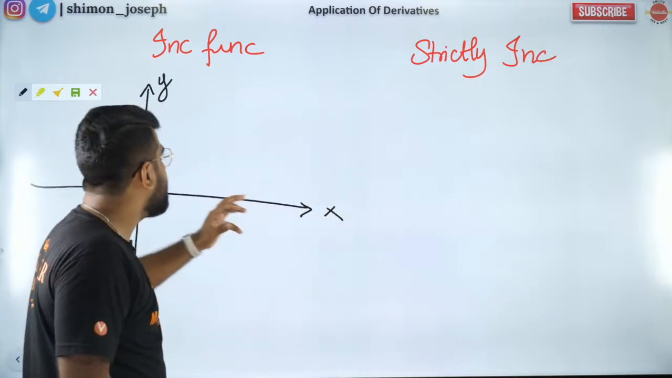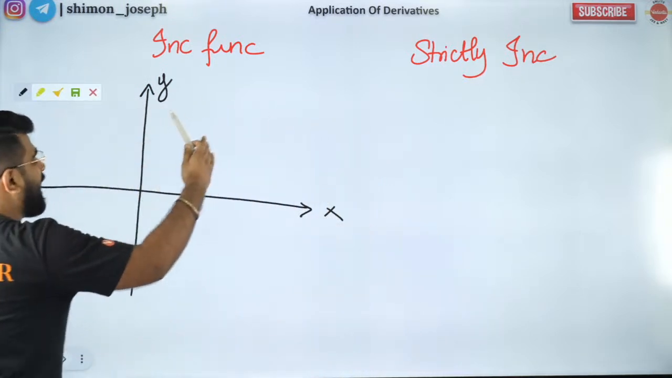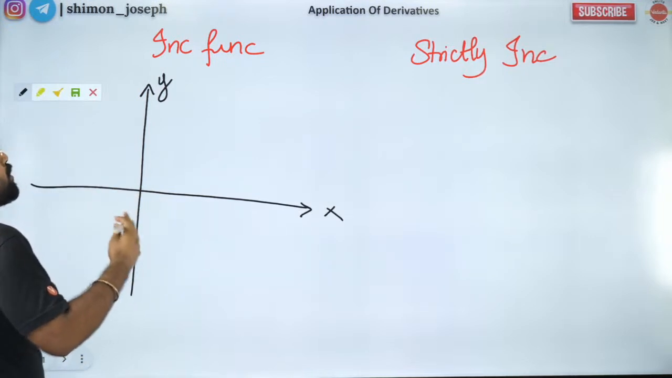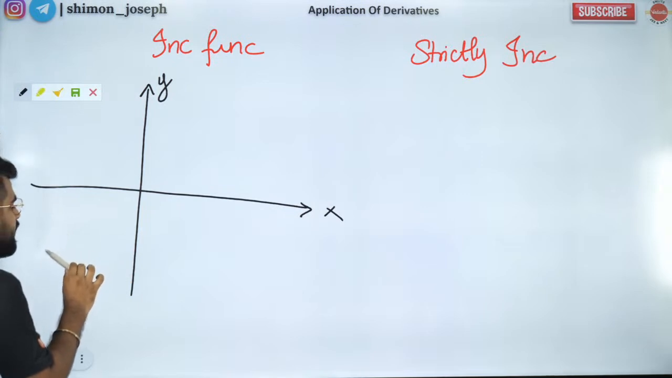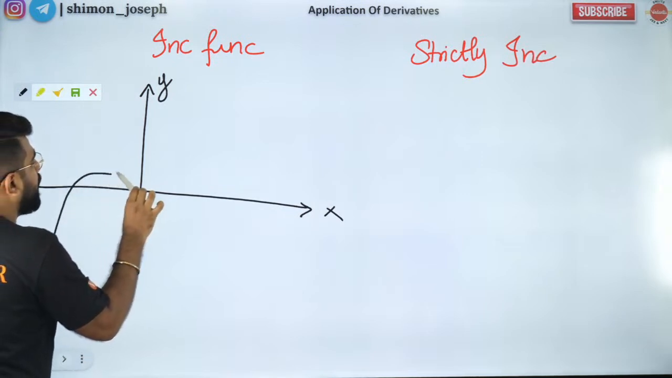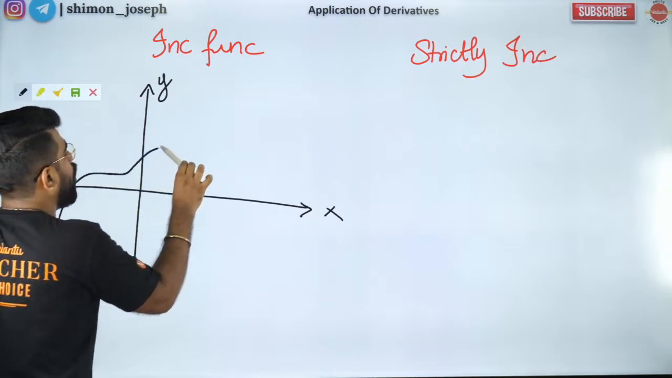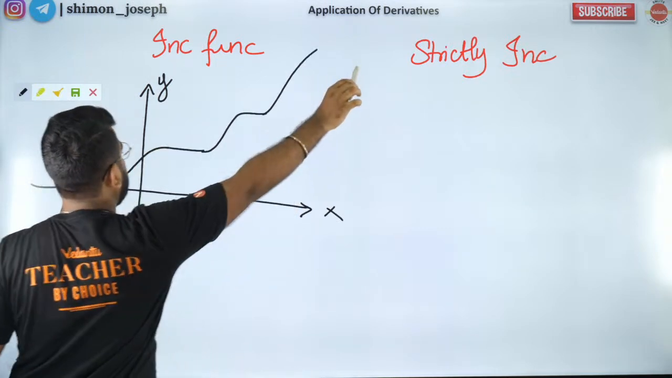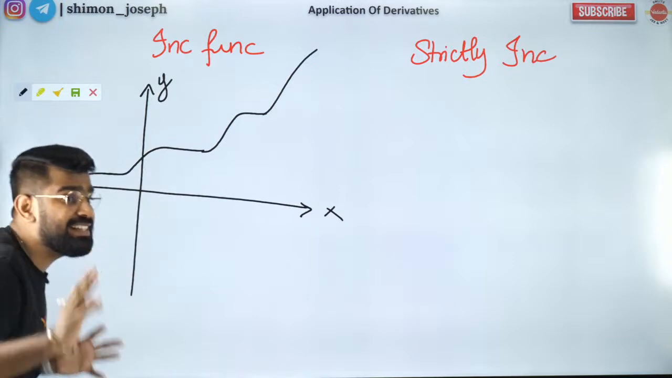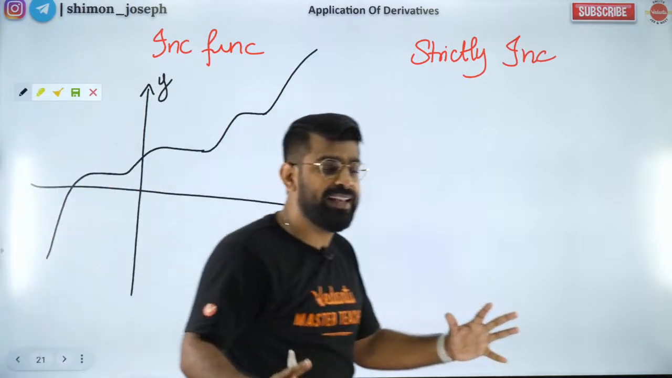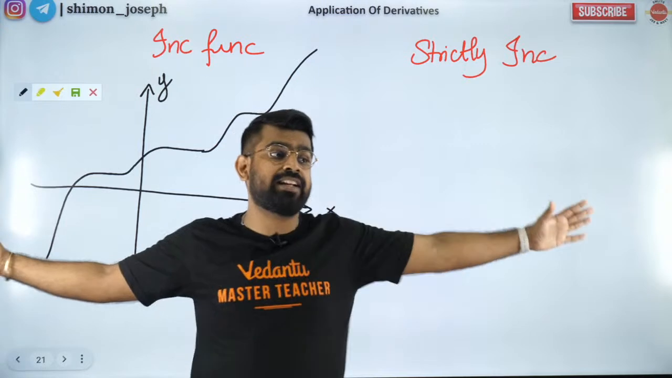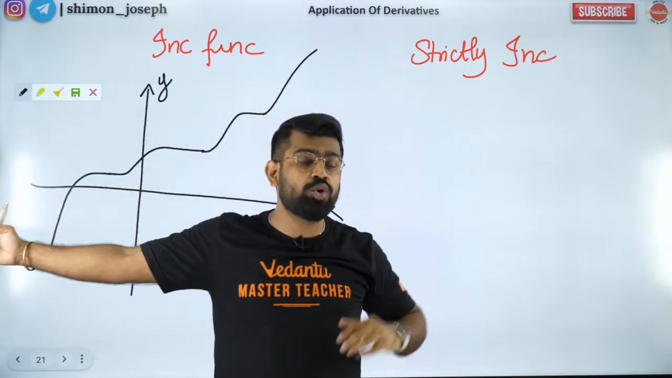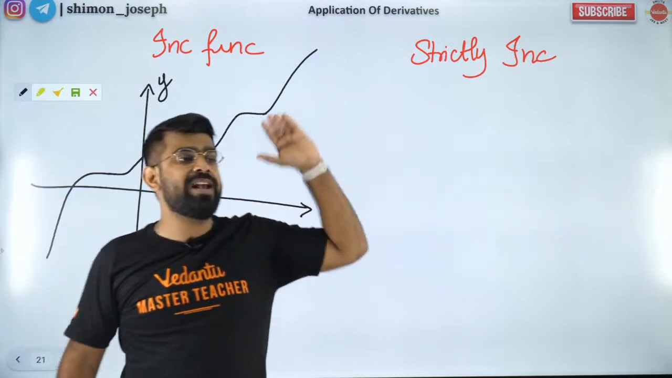Okay. See, increasing function means from left to right, my function should always go up or it has to be flat. Increasing function means my function should always go up, or it can be flat, or it can go up, it can be flat, it can go up. This is what I call as increasing function. So increasing means from left to right, my function will always keep going up.